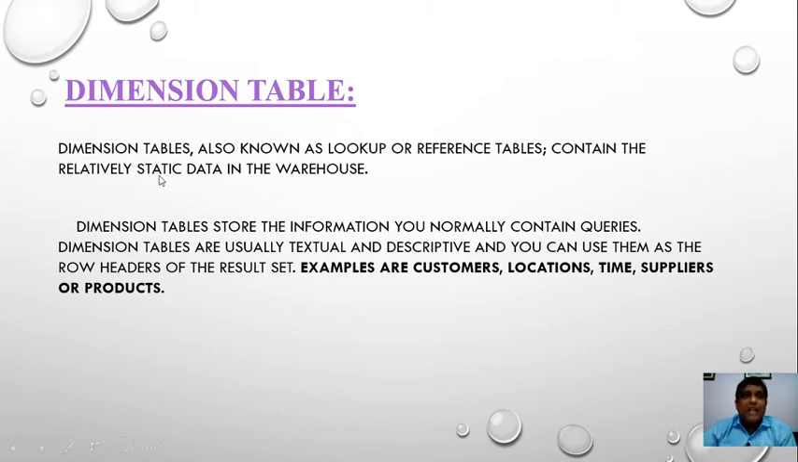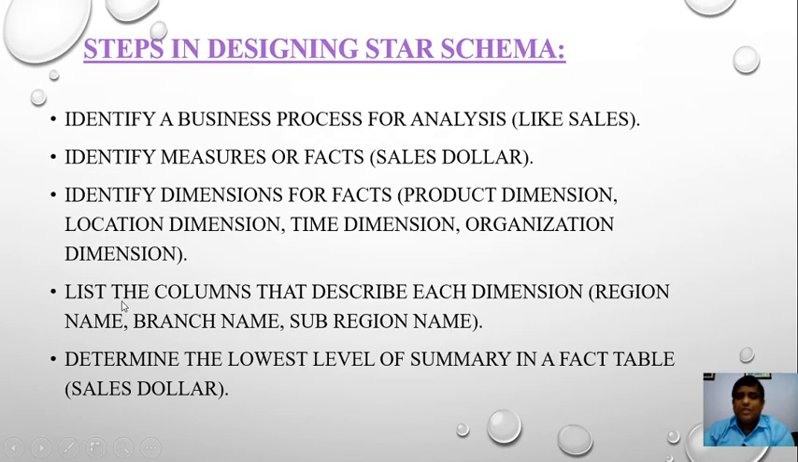Dimension table. A dimension table, also known as a lookup or reference table, contains the relatively static data in the warehouse. As we discussed, a data warehouse refers to a database that is maintained separately from an organizational database. Remember it. A dimension table stores the information you normally put in queries. Dimension tables are usually textual and descriptive, and you can use them as the row headers of the result sets. Examples: customers, locations, time, suppliers, or product.